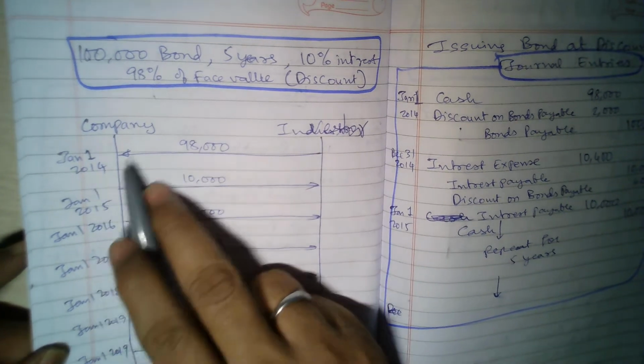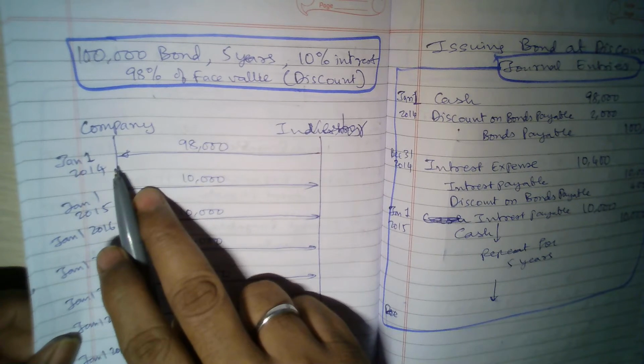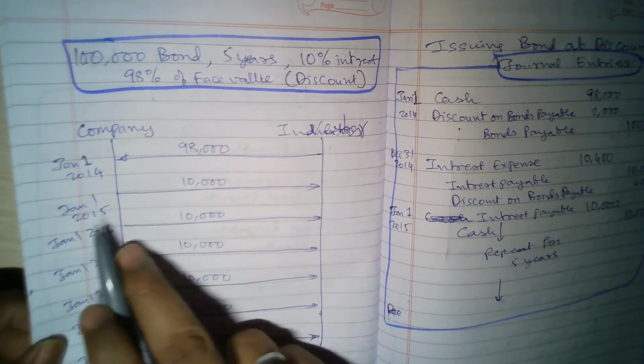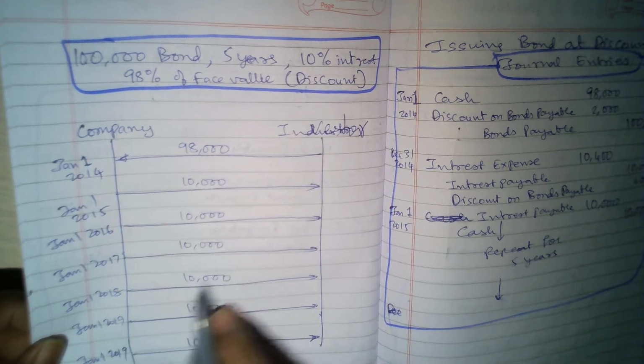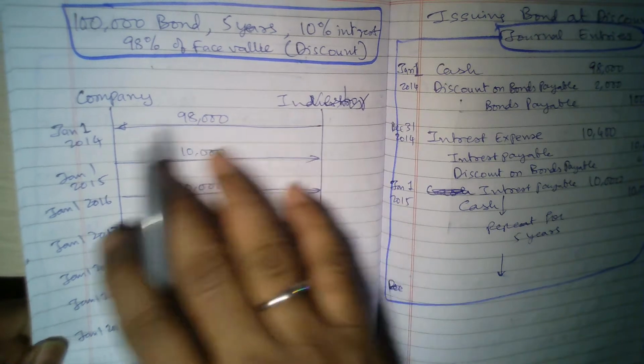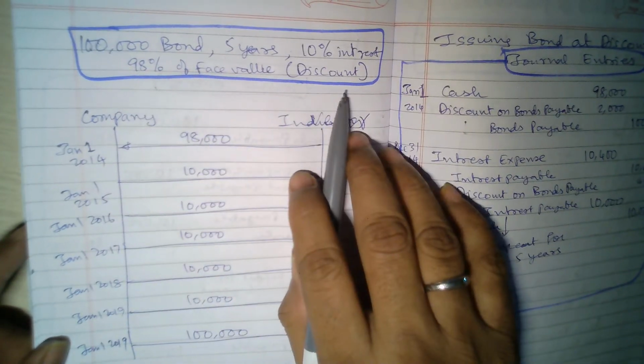But why is the company doing this? Because at least this 98,000 can be put into some business activity, and they can generate some profits, and from the profits they can make these interest payments, and finally they can make the total payment also. So this is the idea of offering the bond at a discount rate.